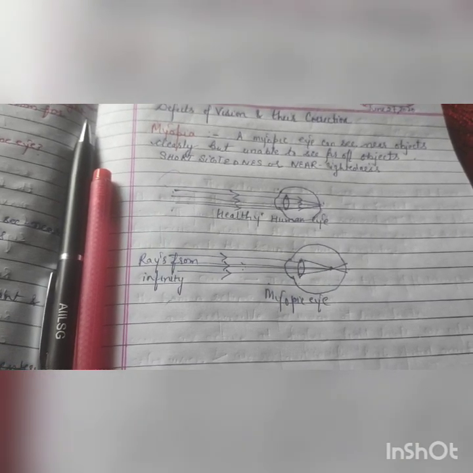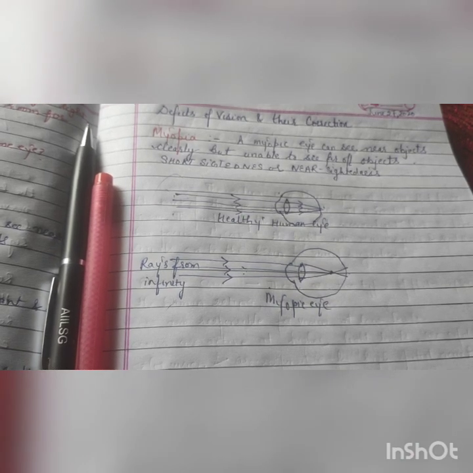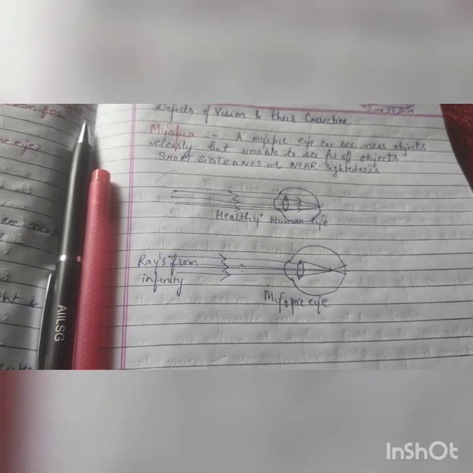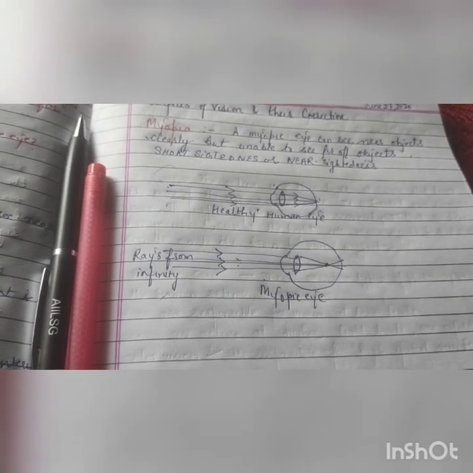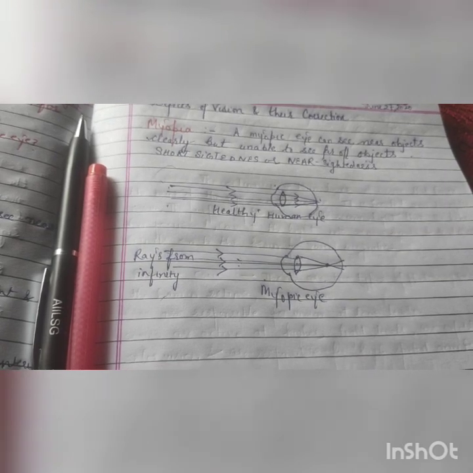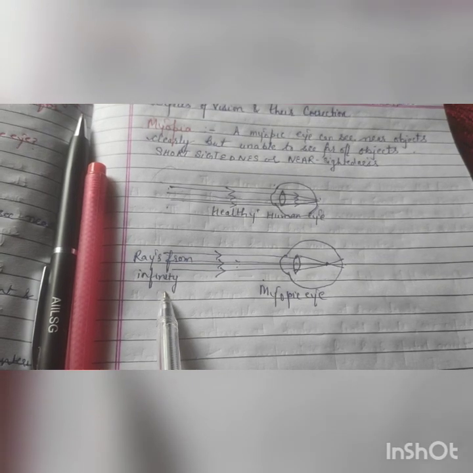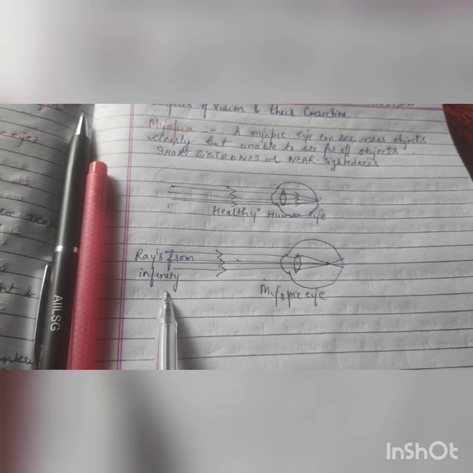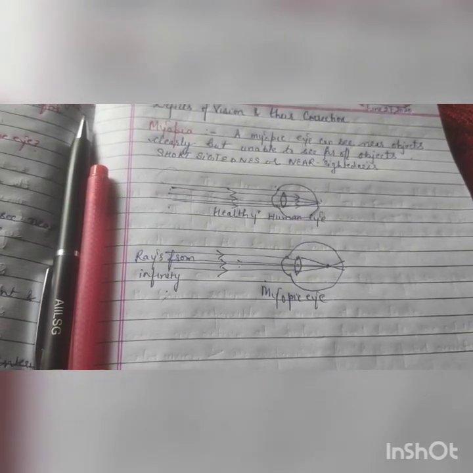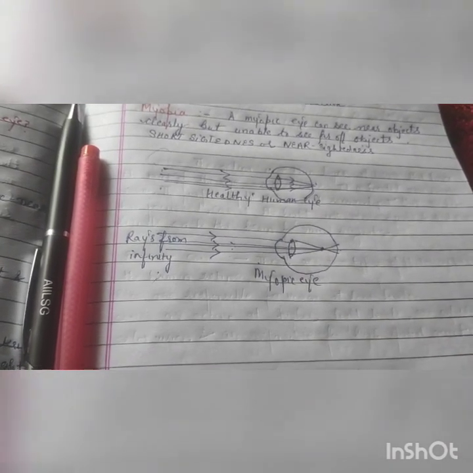So what it means, if for some person the optician is using some lens and for some other person he is using another lens, इसका मतलब है दोनों का far point क्या है, अलग अलग है. ठीक है, बात समझ आई? So for some person far point can be 5 meter, for some person it can be 6 meter, for some person it can be 7 meter. For every person far point can't be the same. It depends on the eye. I am going to explain कि किस पे depend करता है.